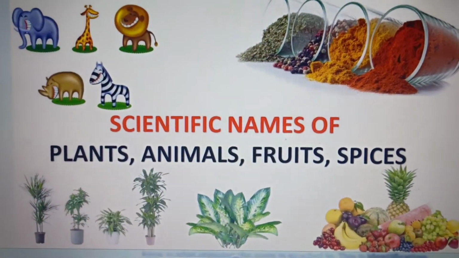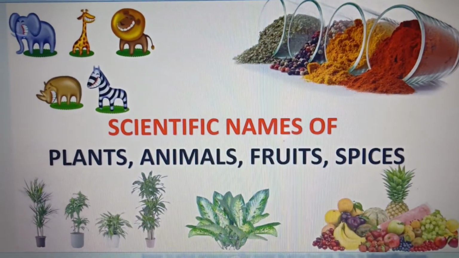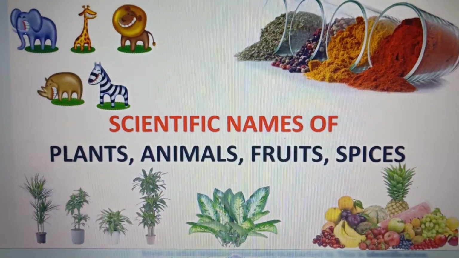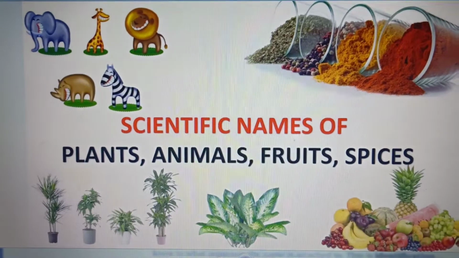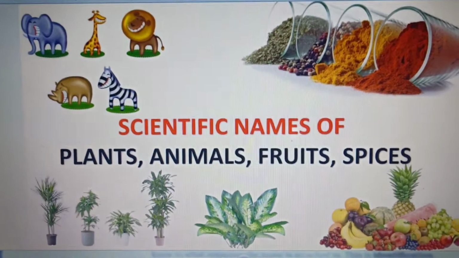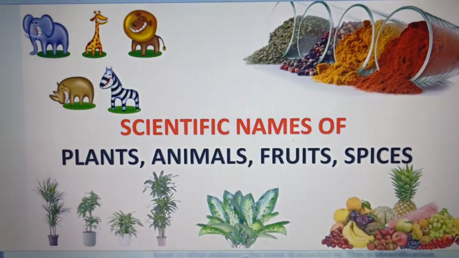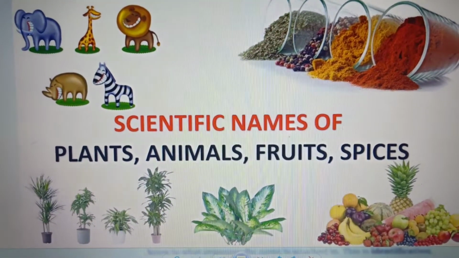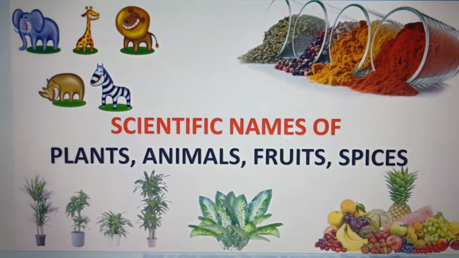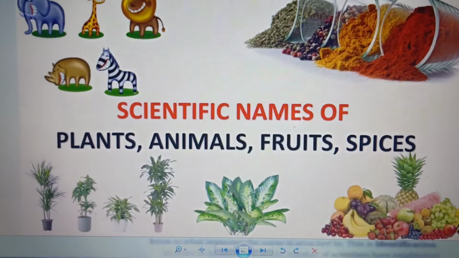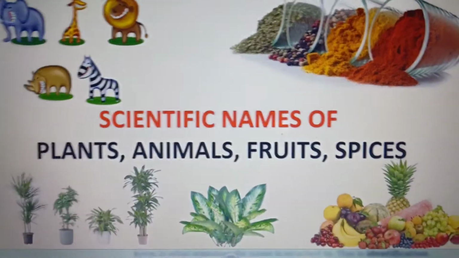We need to have scientific names for all living organisms, so that it will be a common name known to everybody. Only one name they must have. So there is a need to standardize the naming of living organisms, so that a particular organism is known by the same name all over the world. This is known as the scientific names of living organisms, plants and animals, and this process is called nomenclature.